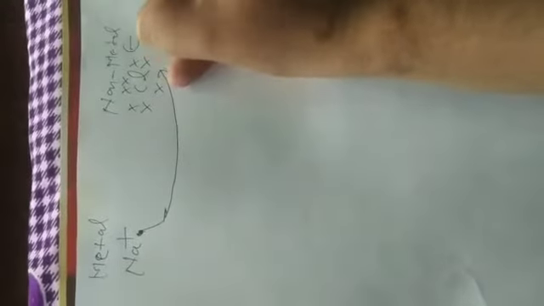Metals, suppose for example sodium. In this case, sodium has one electron in its outermost shell. Non-metal, suppose chlorine, has 7 electrons in its outermost shell. This one electron is shifted to the non-metal, so sodium gains a positive charge and Cl gains a negative charge.